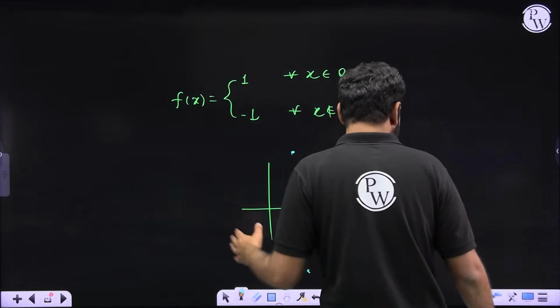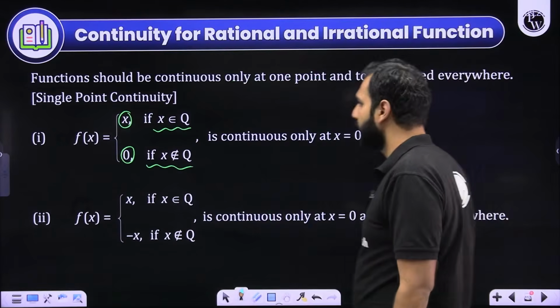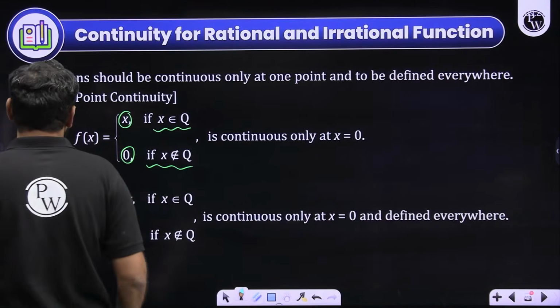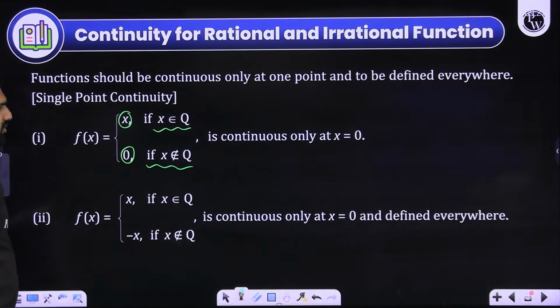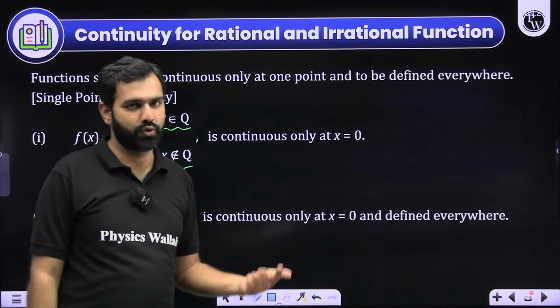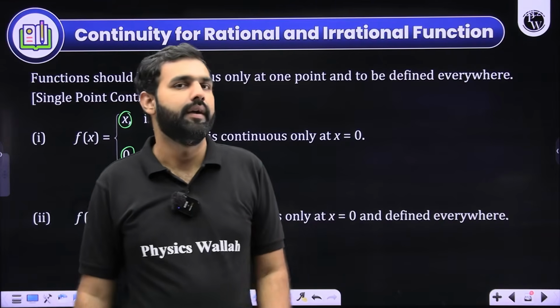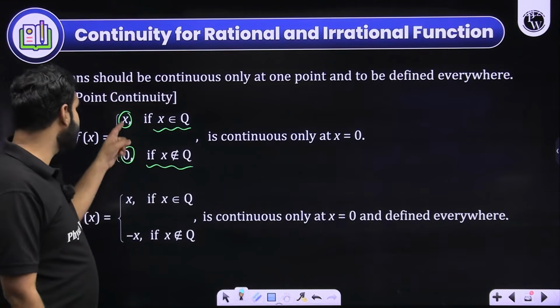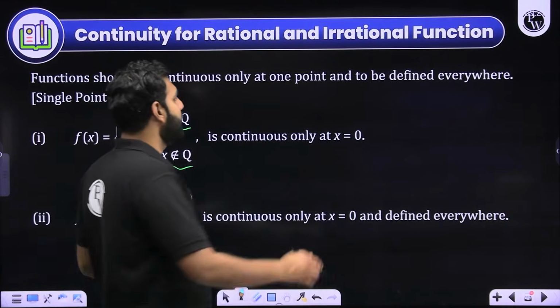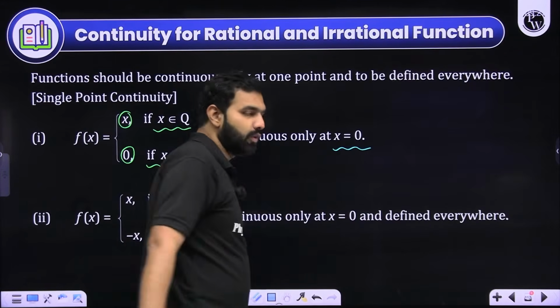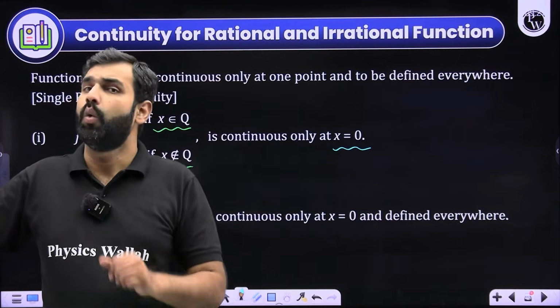So my point is very simple: whenever such definitions are given, you use this idea. Let's say f of x is defined as x for all the rational values and 0 for all the irrational values of x. Can it be continuous anywhere? It could be. Where? It could be continuous when these two become equal. I repeat, if x and 0 become equal, which means if x is 0, what is the advantage of that?